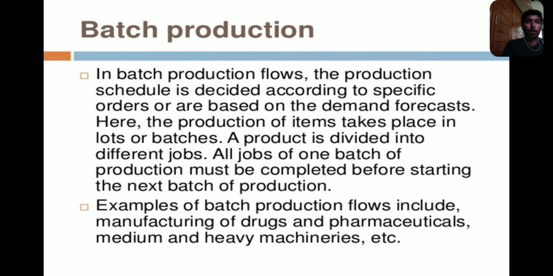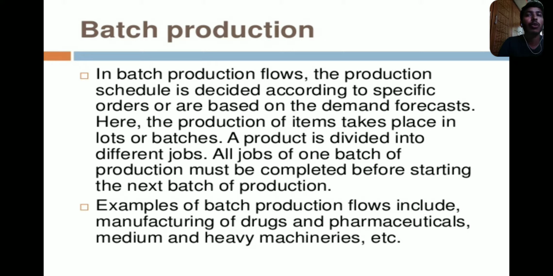So what is batch production? In batch production flows, the production schedule is decided according to specific orders or based on the demand forecast. Here the production of items takes place in lots or batches. We take one component or one customer requirement object, and we should complete that product, not only one job. That is batch production.